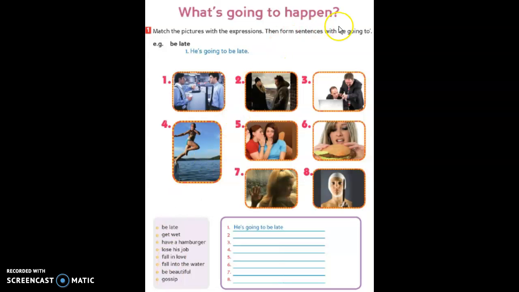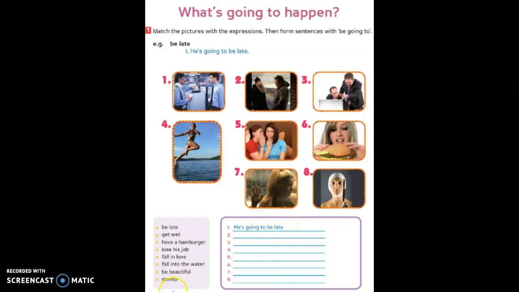What's going to happen? Match the picture with the expression. Then form a sentence with going to. Example, he's going to be late. Okay, muy bien chicos, en esta parte ustedes van a observar las imágenes y de acuerdo a ello van a escribir una oración. Okay, for example, be late. Number 1, he's going to be late.